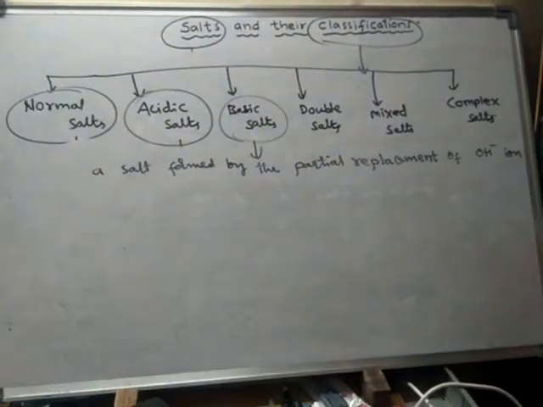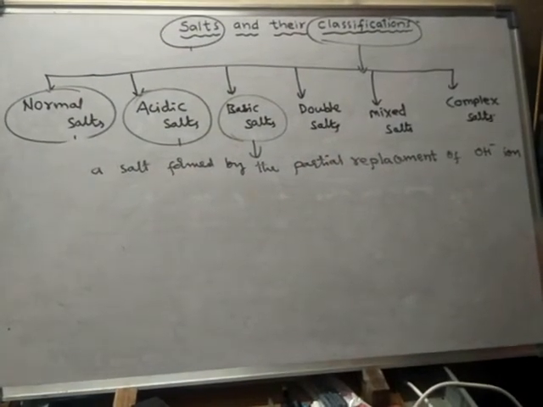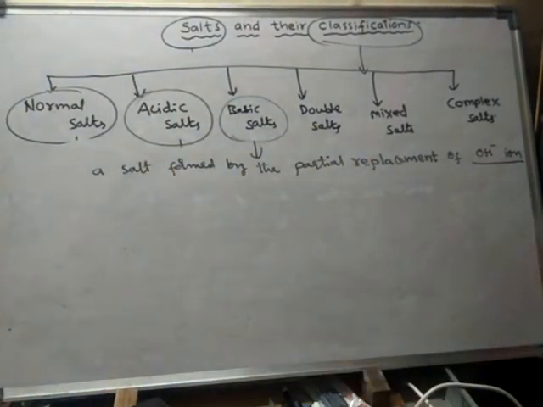What is the name of OH minus ion? Hydroxyl ion. It's also called hydroxyl ion or hydroxyl radical.